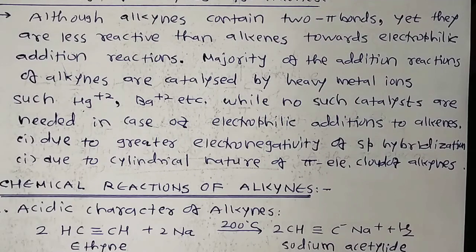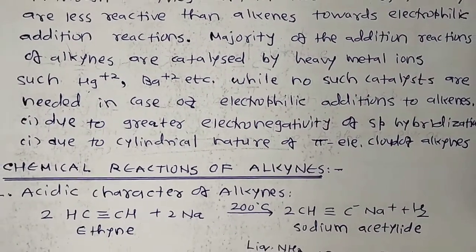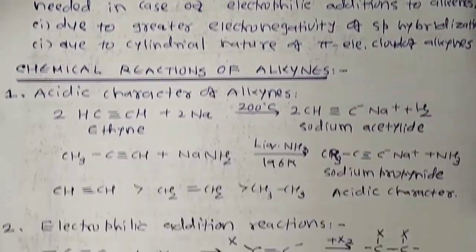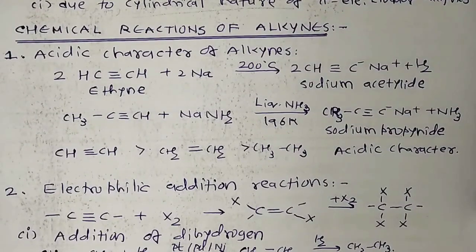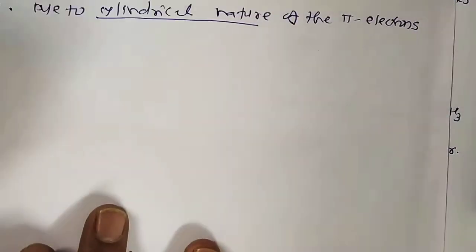What is the meaning of chemical properties of alkyne? Alkyne shows an acidic character. This is the most important feature that we have to discuss in the chemical reactions of alkynes. Alkyne shows acidic character. Number 2, electrophilic addition reactions. They sometimes give nucleophilic addition reactions too. Reductions, oxidations and polymerization reactions. So these are the reactions that we have to observe.